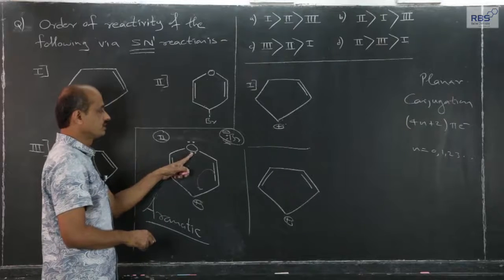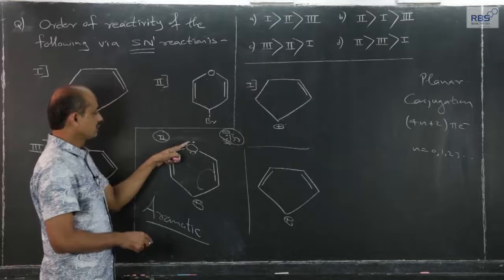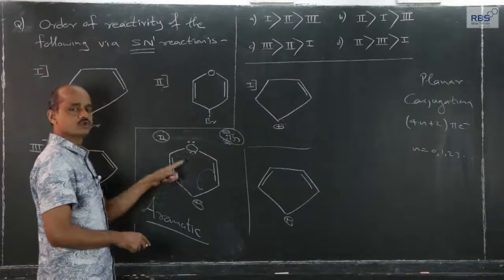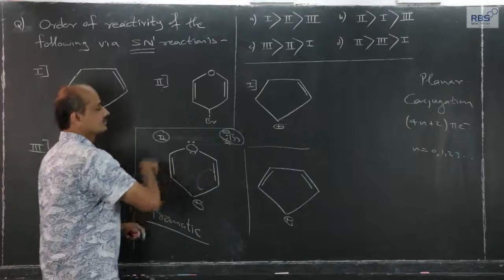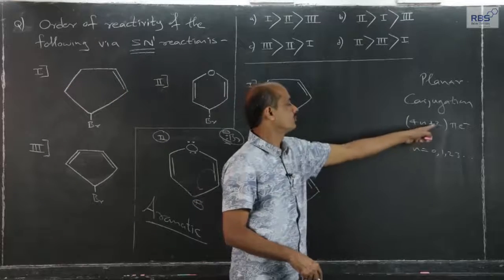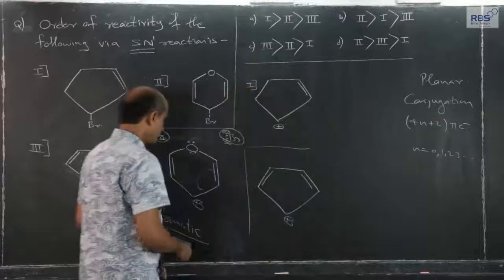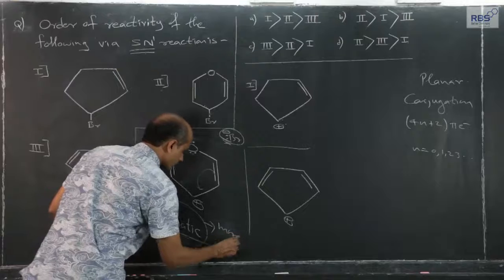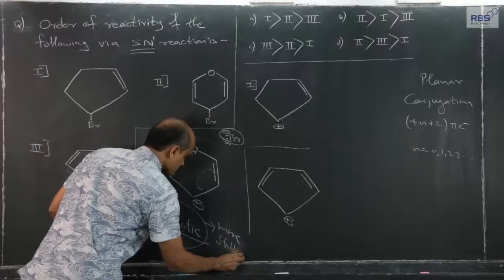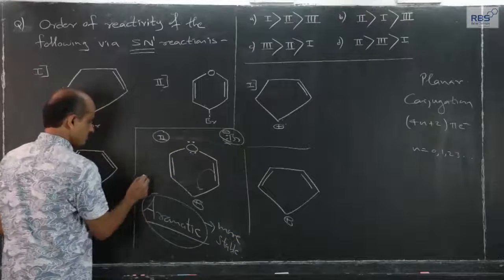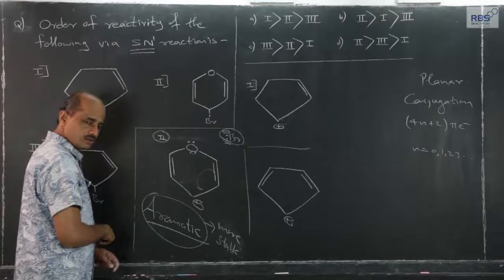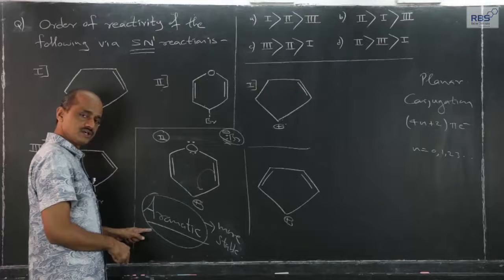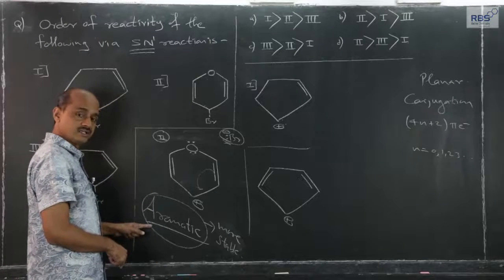Therefore, this lone pair should be considered in that formula, but we cannot consider this lone pair, because out of 2, only one lone pair can be part of conjugation. So, 6 electrons, if you fill n equal to 1, 4n plus 2, that gets fulfilled. Therefore, this is aromatic. So, it is more stable. There is conjugation, resonating forms, and the dominant extra factor, aromatic nature.